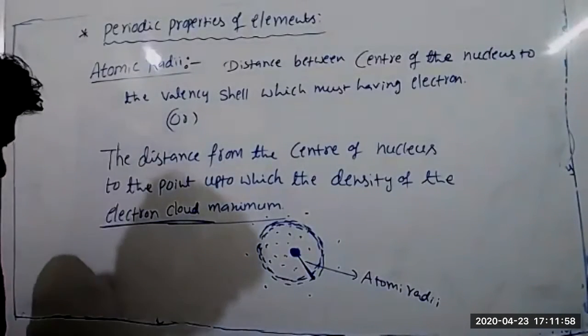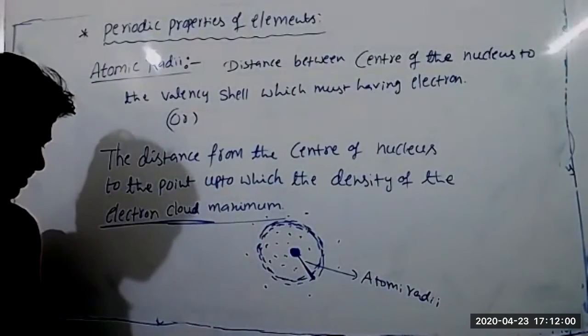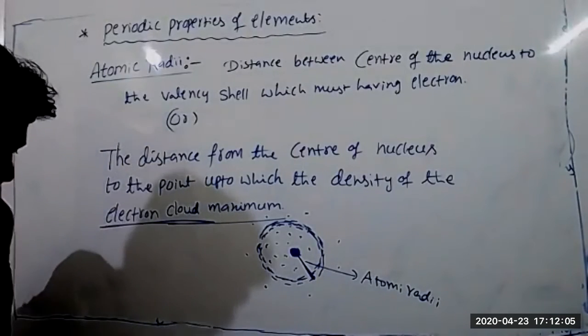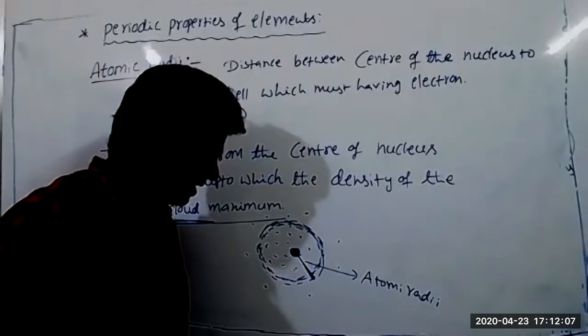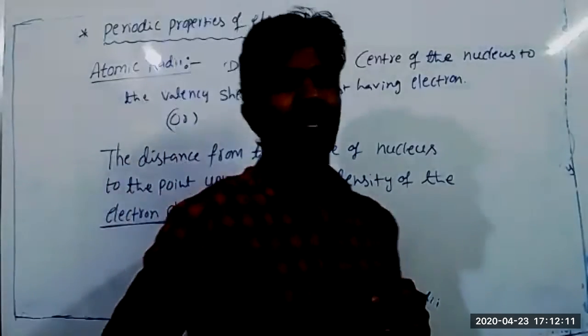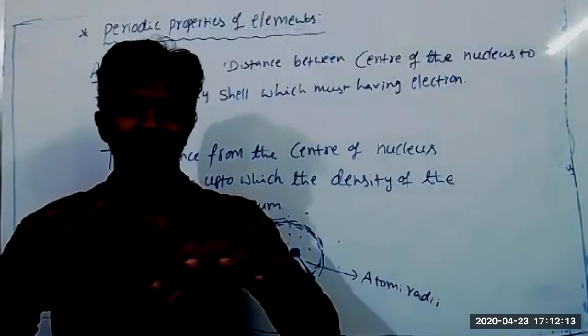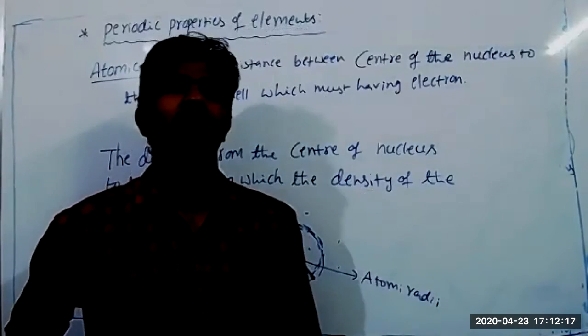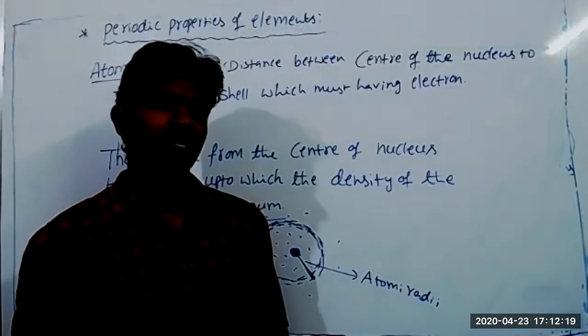So, sir, is the electron cloud the same as the valence shell, or is it different? Different. The valence shell is an imaginary path. We are calling them valence shells or shells, K, L, M, N. Those are actually imaginary paths. Yes, sir. But that's different.